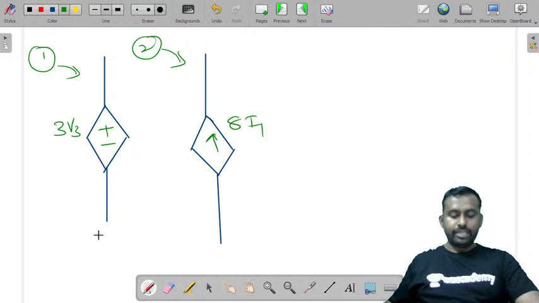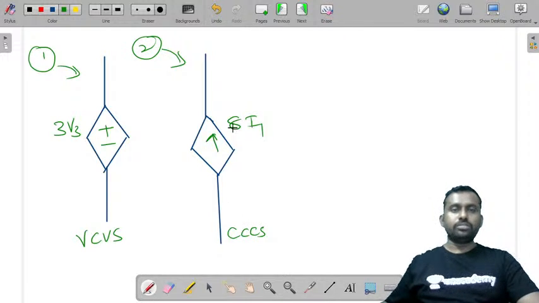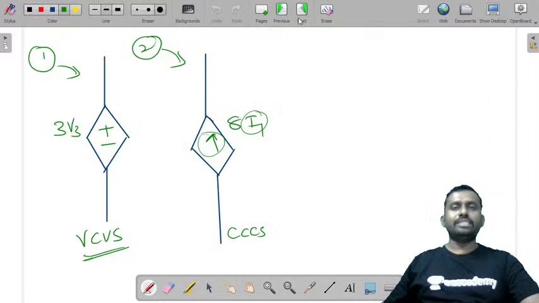Yeah, very good, Koteshwar. It is VCVS, voltage controlled voltage source. Very good. And this is current controlled current source. It's not voltage controlled current source. Yes, voltage controlled voltage source is the first one, and this is current controlled current source. Very good. Hope you are able to understand this.